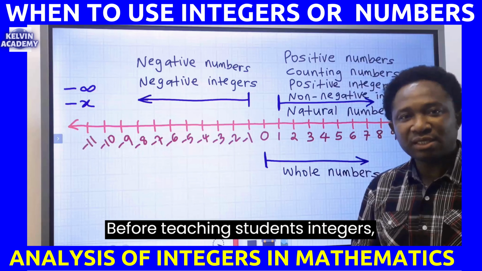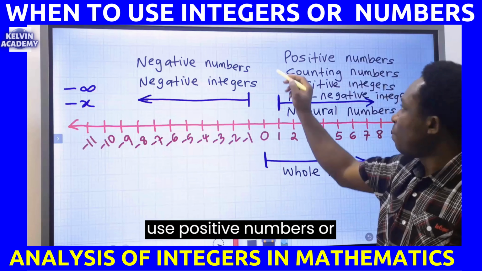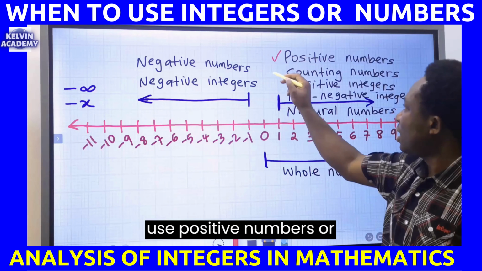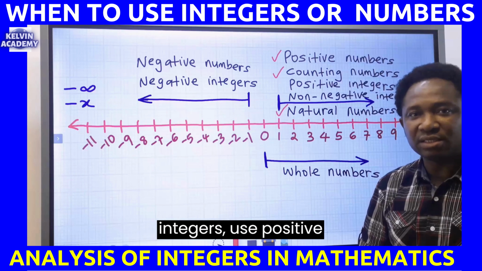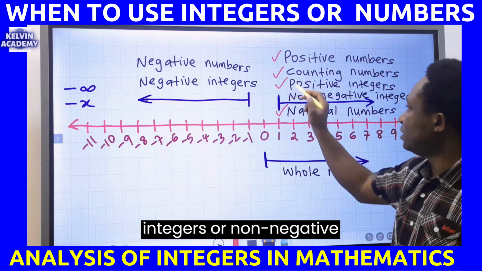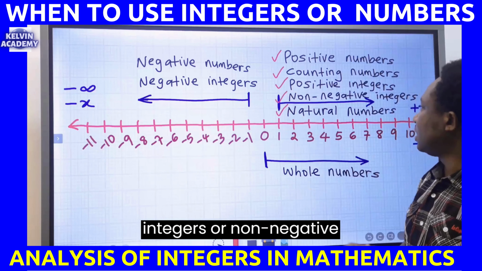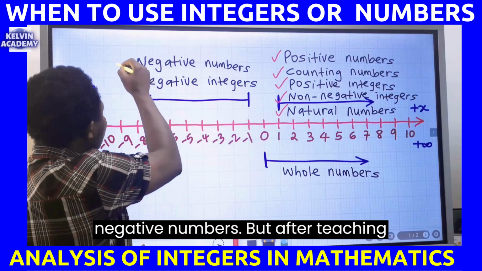Before teaching students integers, use positive numbers or counting numbers or natural numbers. However, after teaching students integers, use positive integers or non-negative integers. In addition, before teaching students integers, use negative numbers.